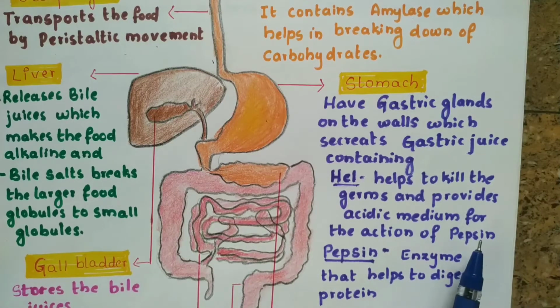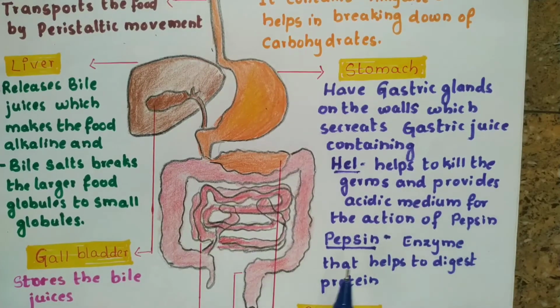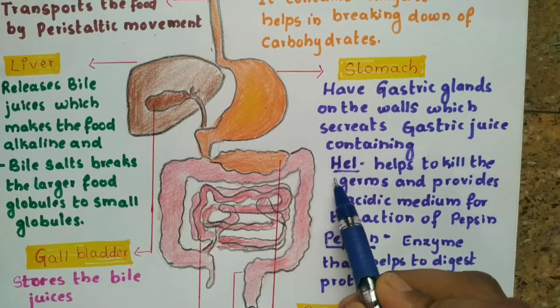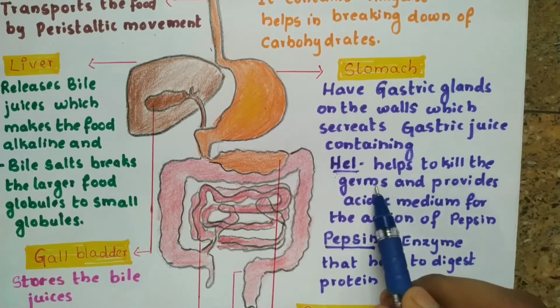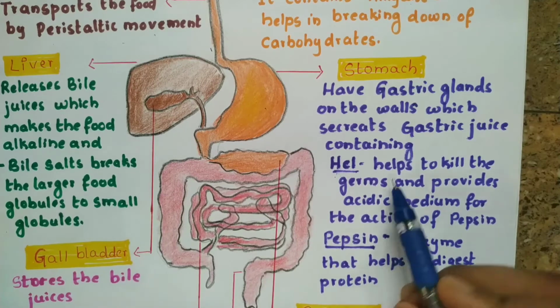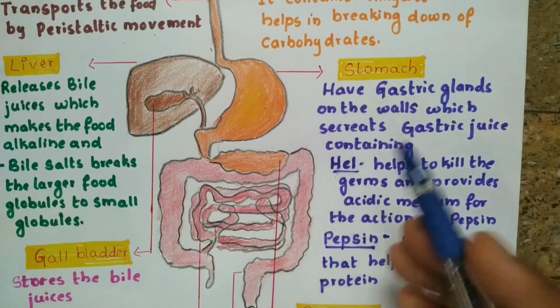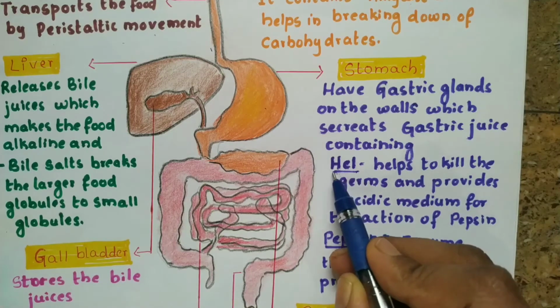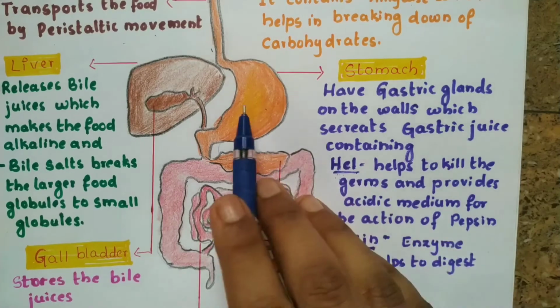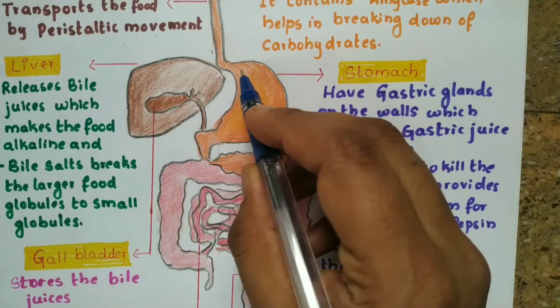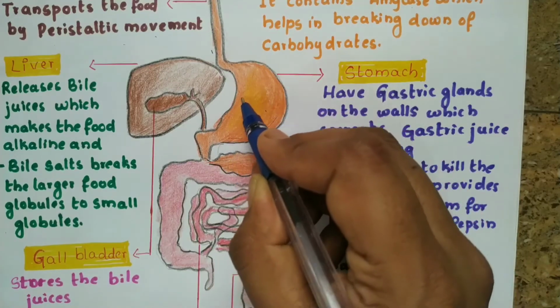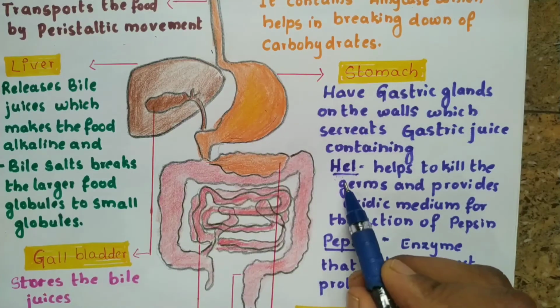For example, pepsin is an enzyme released by the stomach, and this pepsin helps to break the protein into amino acids. What about hydrochloric acid? Hydrochloric acid is also released from the stomach, and it helps to kill the germs and other microbes which enter the body through the food. You may have a question in your mind: does hydrochloric acid burn the stomach? No, it cannot burn the stomach because the stomach has a thick lining of mucus. The mucus forms a thick lining around the stomach which protects the stomach from hydrochloric acid.